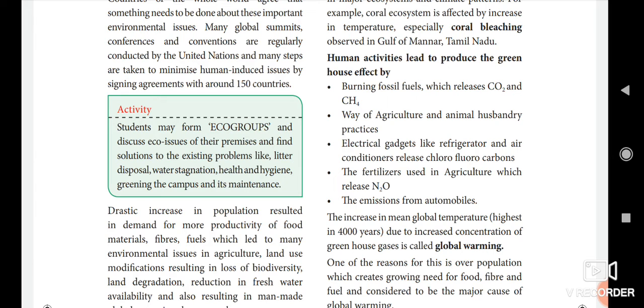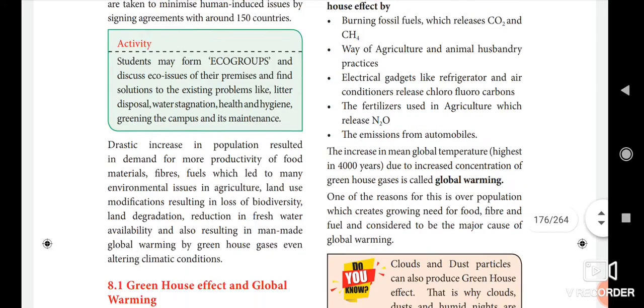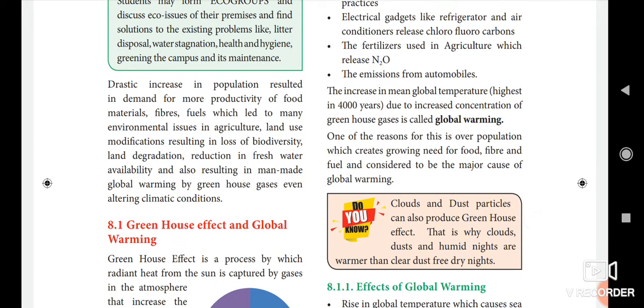Okay, first, burning of fossil fuel. If we burn fossil fuel, it releases carbon dioxide and methane. Then agriculture and animal husbandry practices. Then using electrical gadgets like refrigerators and air conditioners releases some chlorofluorocarbons, which may also produce the greenhouse effect. Then the fertilizer used in agriculture releases nitrogen dioxide. Then the emission from automobiles. So these are the human activities that lead to the greenhouse effect.